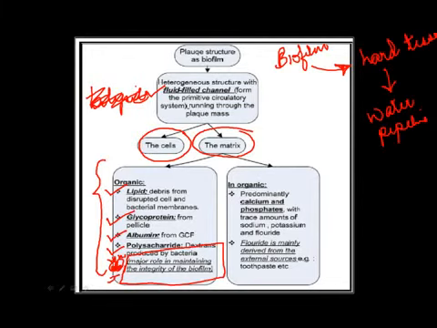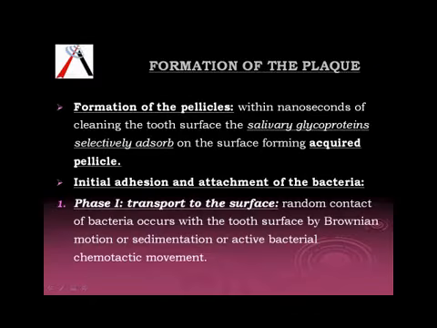Then when we talk about the inorganic content, we have calcium and phosphate. There are some traces of sodium, potassium, and fluoride, and the fluoride is mainly derived from external sources. This point is again important. This is an MCQ point, especially this fluoride. Next we come to the formation of plaque.